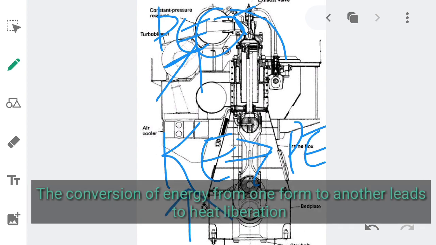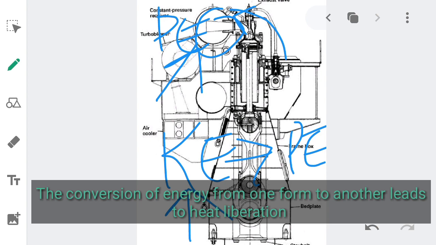The velocity of the exhaust gas upon opening of the exhaust valve was very high, and upon reaching the constant pressure receiver or exhaust manifold, the kinetic energy is converted to pressure energy. As this energy conversion takes place, the heat is liberated at a high rate, so the temperature is also increased upon the conversion from kinetic energy to pressure energy in the constant pressure receiver or exhaust manifold.